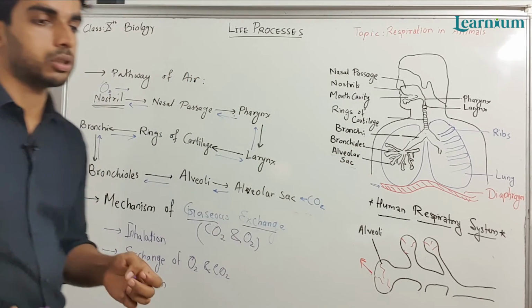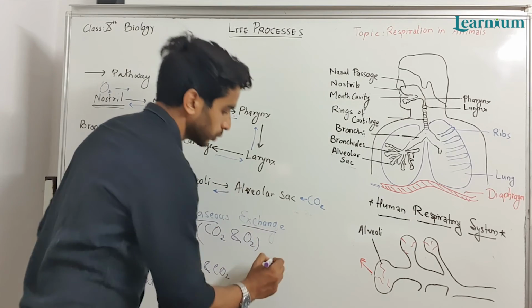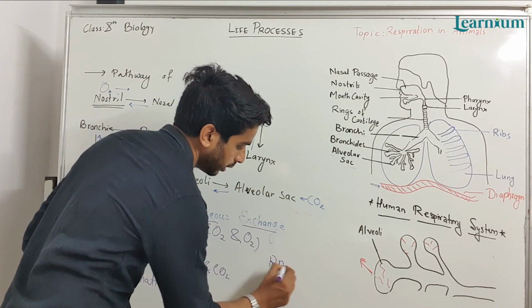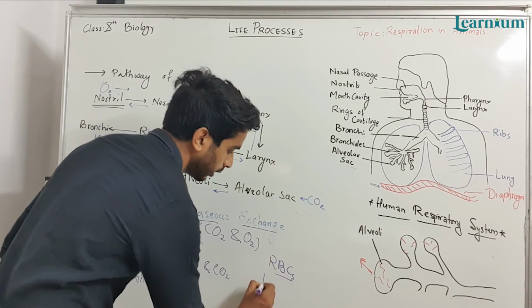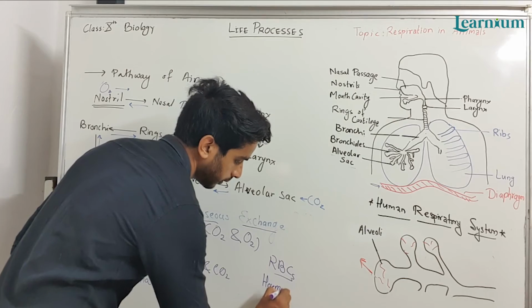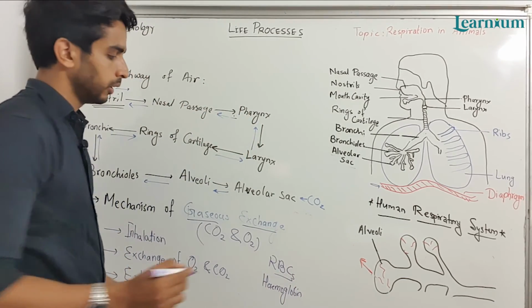RBCs are the main factor in carrying this oxygen. RBCs have hemoglobin pigment.